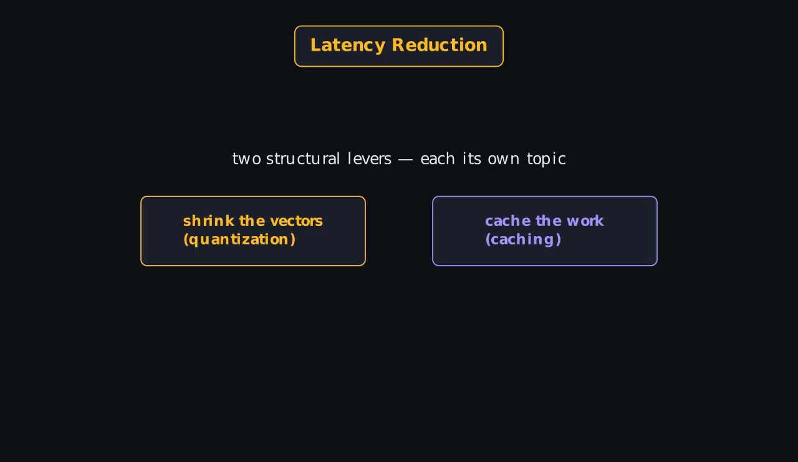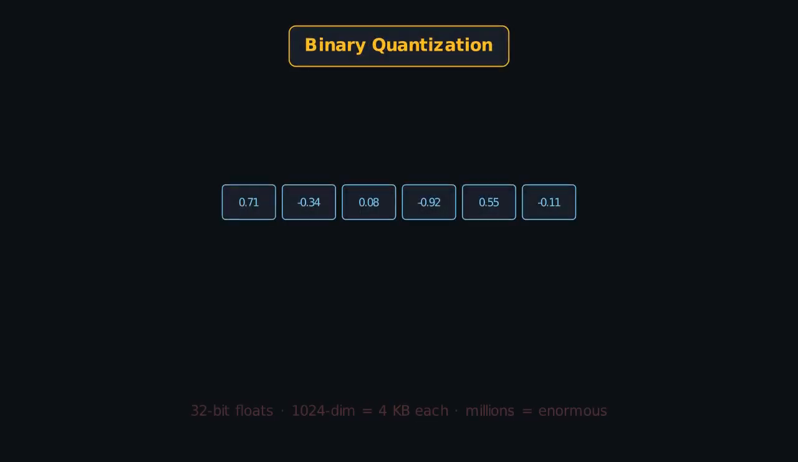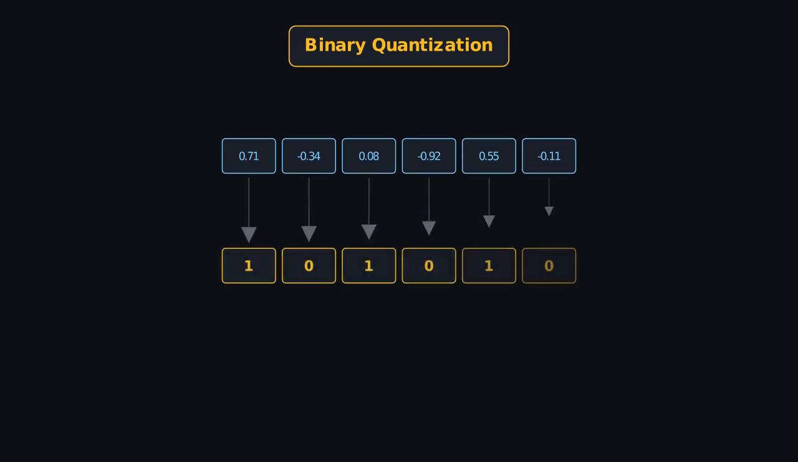Let's take both. An embedding is usually a list of 32-bit floats. A 1,000-dimension vector is 4 kilobytes, and millions of them are enormous. The trick is brutally simple. Replace each float with a single bit, 1 if positive, 0 if not. That's a 32 times memory reduction instantly.